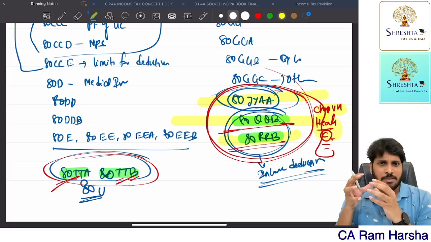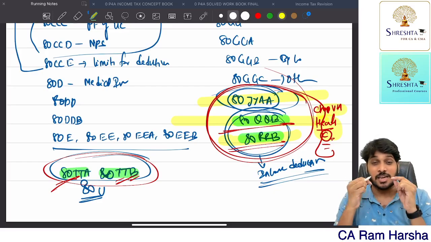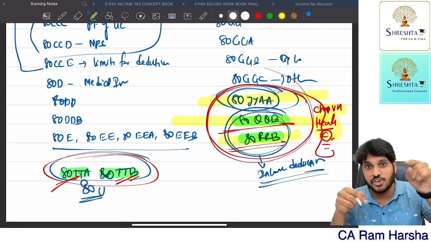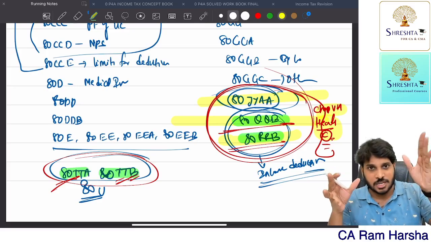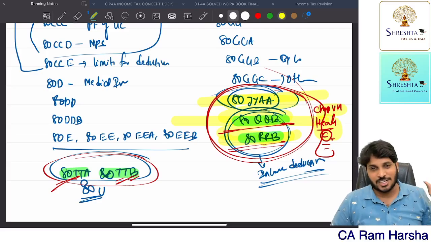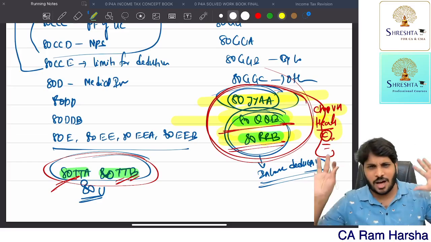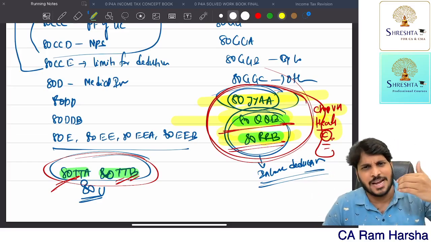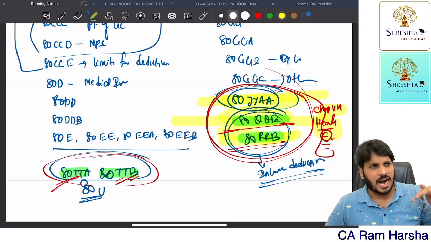If you want to claim Chapter 6A deductions which fall under heading C, the assessee must file the IT return within the due date, Section 139(1) due date. Only then will you get all these deductions. Otherwise, you will not get any deduction at all for these three. For all the remaining sections, even if you file the return belatedly, after the due date, you will still get the deduction.